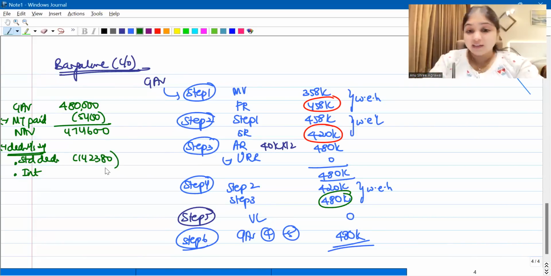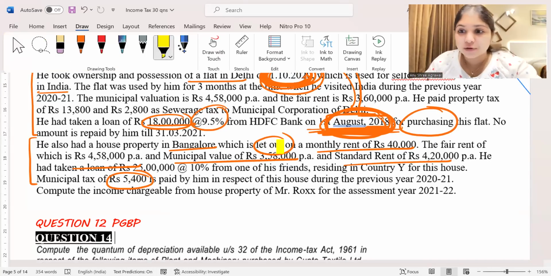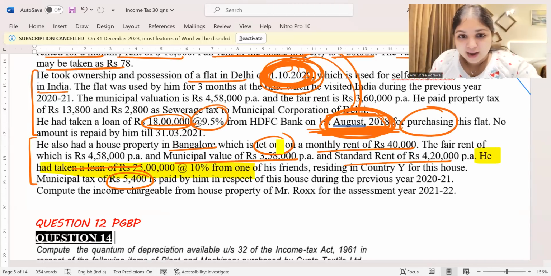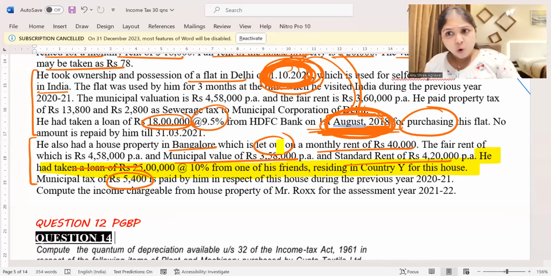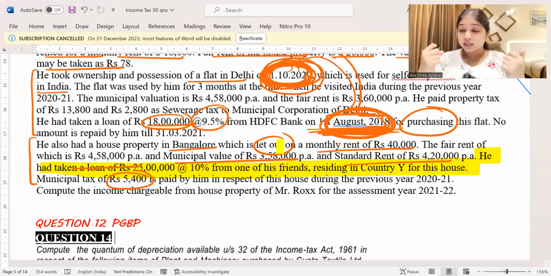And now coming to the interest calculation. Now look at the interest discussion very carefully over here. He had taken a loan of 25 lakhs at 10% from one of his friends residing in a foreign country. Guys, he has borrowed a loan from his friend. It is not a loan from a bank. It is not a loan from a financial institution. It is not a loan from a housing finance company. Can I still give this interest as a deduction under section 24?